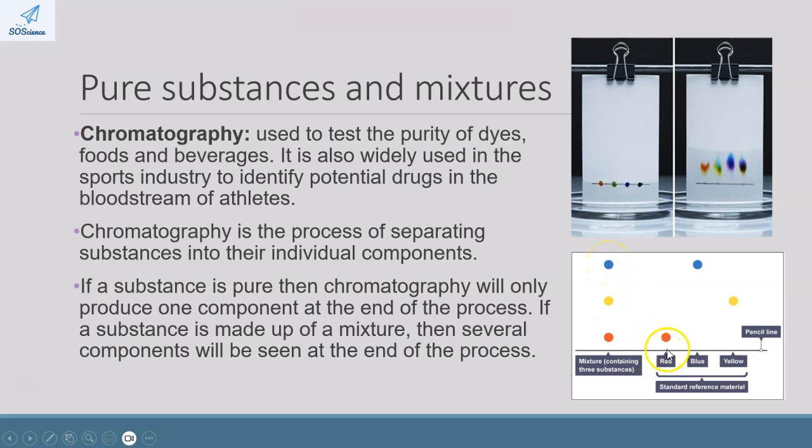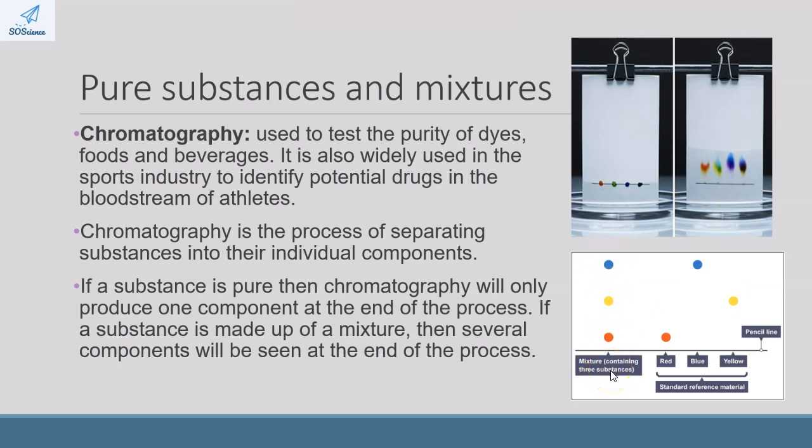But now, if we take pure red, pure blue, and pure yellow, and place those colors here, the red will pull up to one point, the blue, which has different characteristics and different density, will pull up to another point, and the yellow will pull up to a different point to the other two. So these would be our reference materials. We know that pure red reaches here, pure blue reaches here, and pure yellow reaches here. And then based on that, we can compare our original mixture.